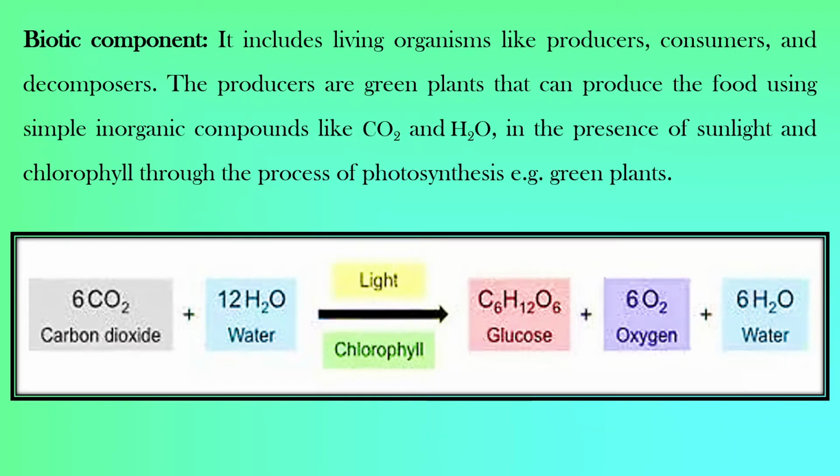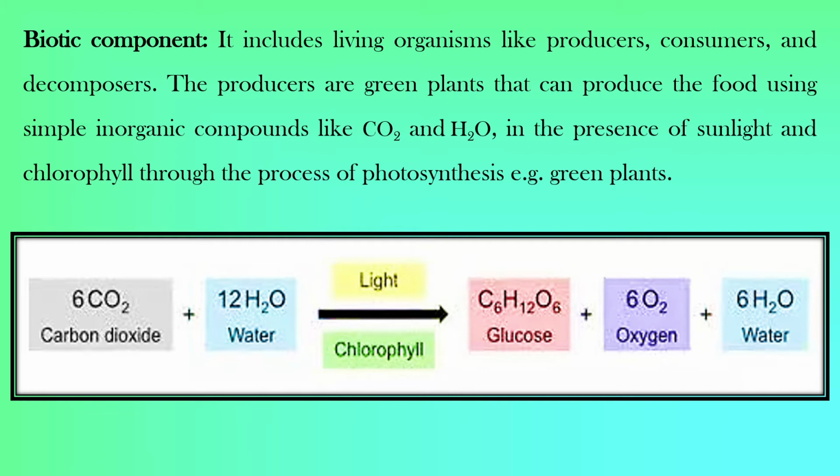Now, what is the biotic component? The biotic component includes the living organisms like producers, consumers, and decomposers. So, what are producers? Producers are the green plants which produce the food. They produce the food by absorbing simple inorganic compounds like carbon dioxide and water in the presence of sunlight and chlorophyll through the process of photosynthesis. Only green plants have the ability to produce food by photosynthesis.